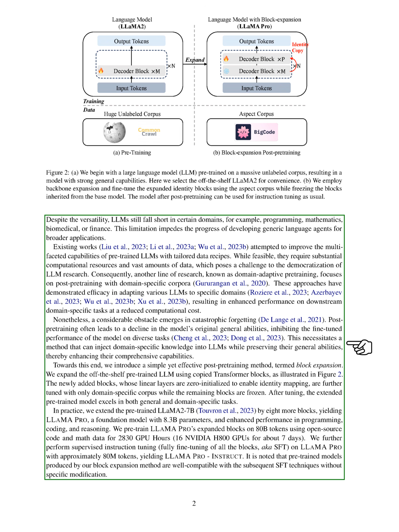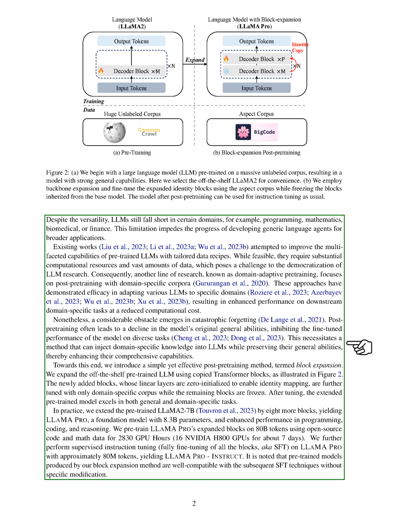Post-pretraining often results in a decrease in the model's original general abilities, which hampers the fine-tuned performance of the model on a variety of tasks. This calls for a method that can infuse domain-specific knowledge into LLMs while maintaining their general abilities, thereby boosting their overall capabilities. To address this, we present a straightforward yet efficient post-pretraining method, called block expansion.